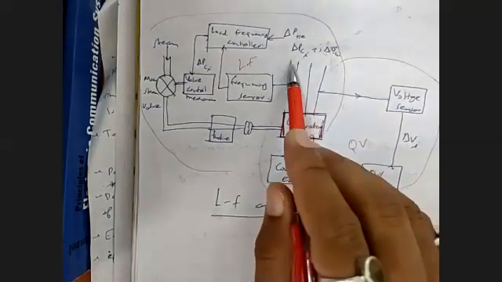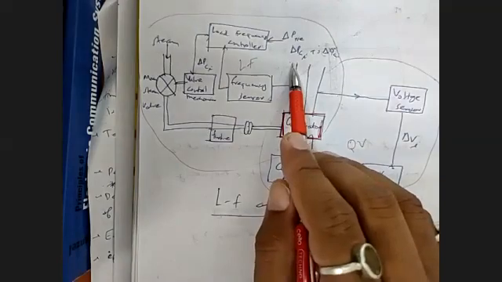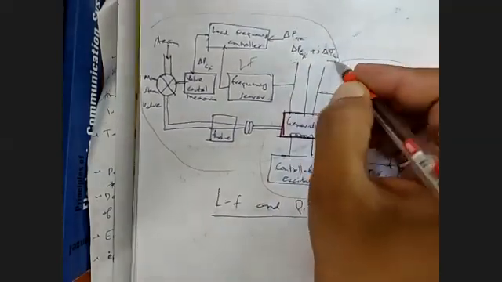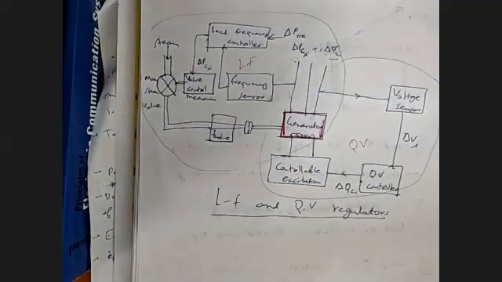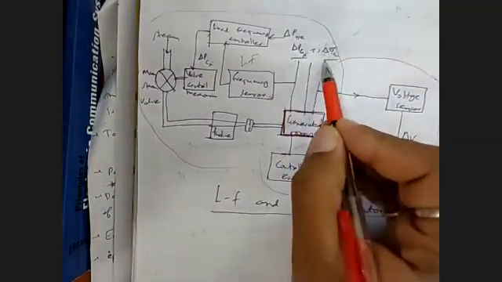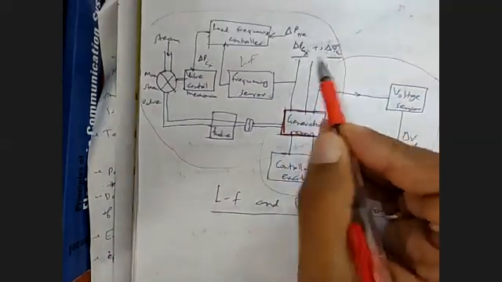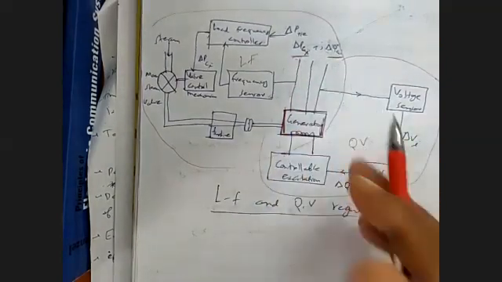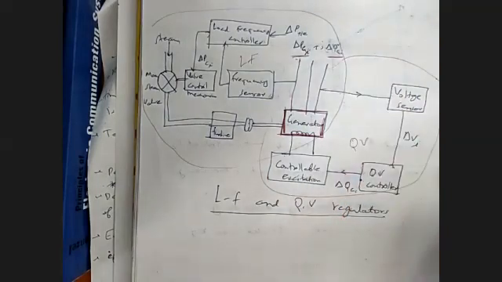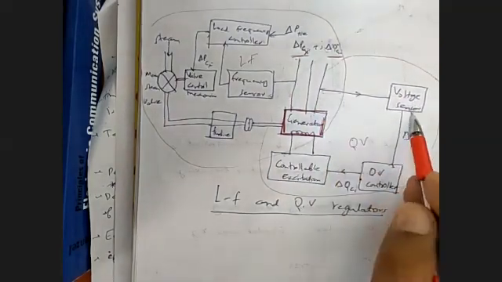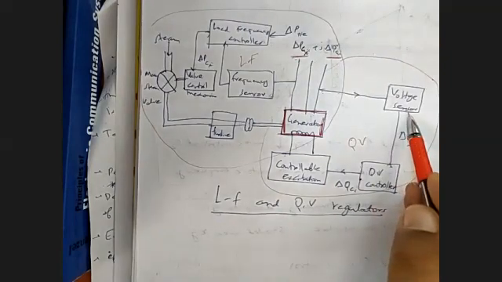Now we are saying that there is a change in active power and reactive power of the load. That means there is a change in the system output, that is delta PGI and delta QGI, the changes in active power and reactive power. For controlling QV, we will be sensing the voltage of the system.